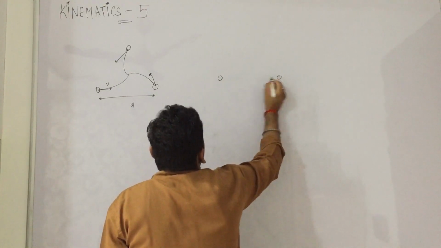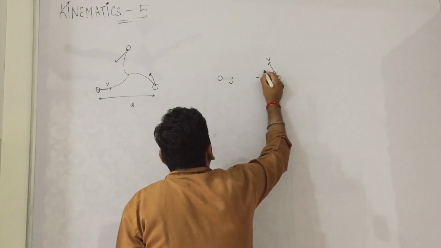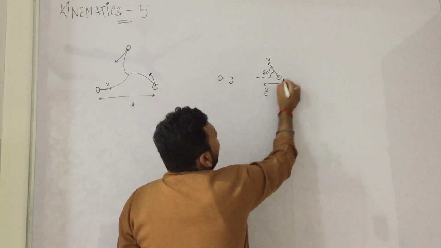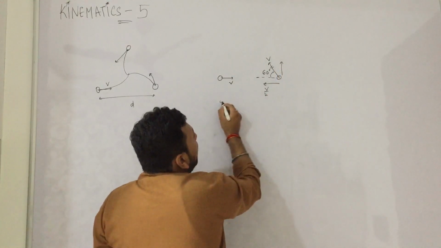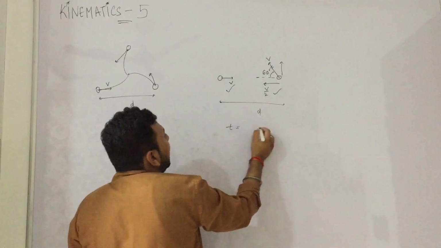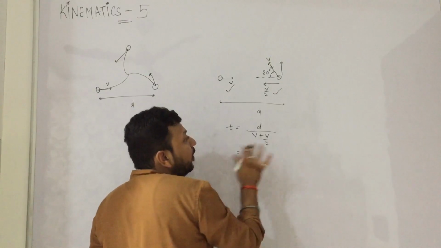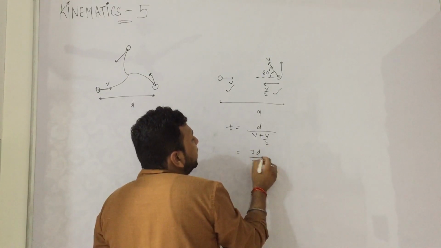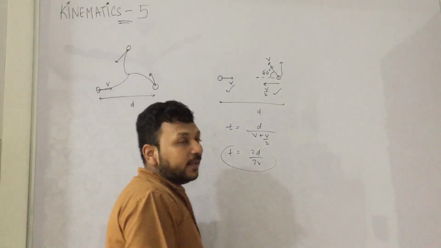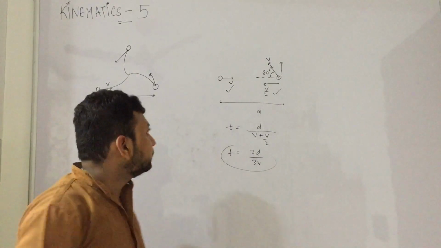When these two will meet, this will automatically meet because there is symmetry. Let us take two particles, V and V. Since it is an equilateral triangle, this is 60 degree. Let us resolve V cos 60 and V sin 60. Now to cover this distance, this is helping, how much will be the time? Distance upon speed. V plus V by 2, both contributed. The answer is 2D by 3V. Dimensionally also it is correct. This is also an example in HC Verma. Very simple. So that is how it has to be done.